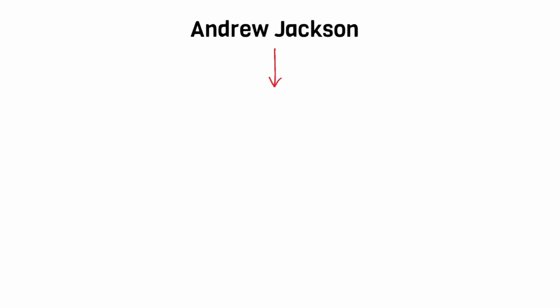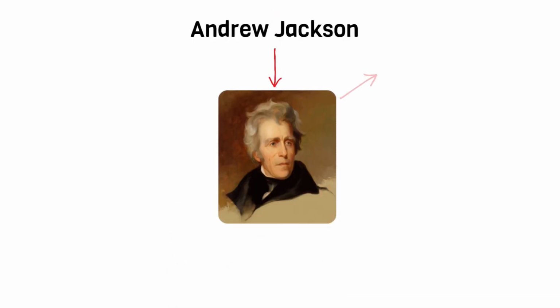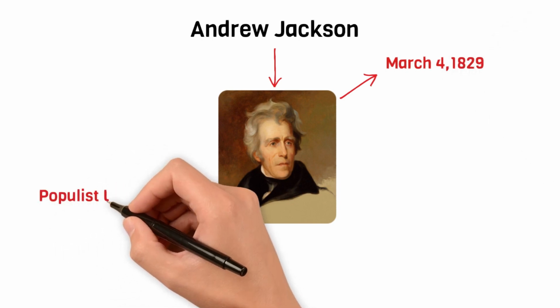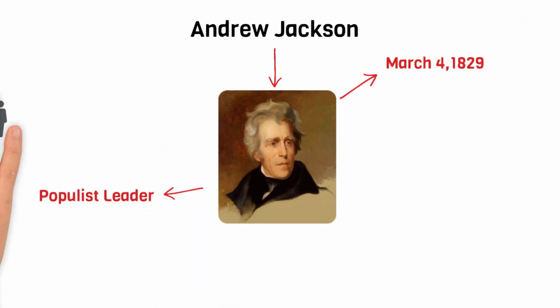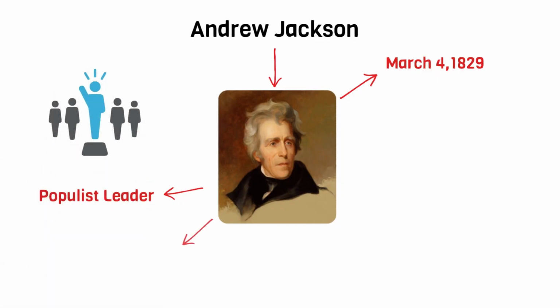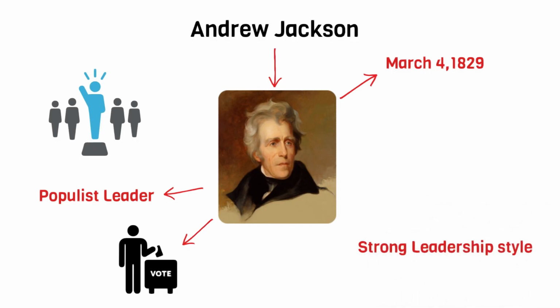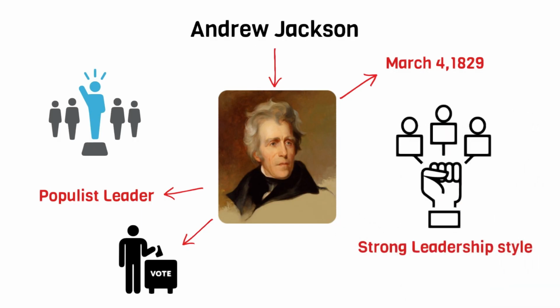Andrew Jackson. Andrew Jackson became the seventh president of the United States on March 4, 1829. Jackson was known as a populist leader who championed the interests of common people. He is often remembered for his role in expanding voting rights to white males. Jackson's presidency was marked by his strong leadership style and his efforts to strengthen the power of the presidency.